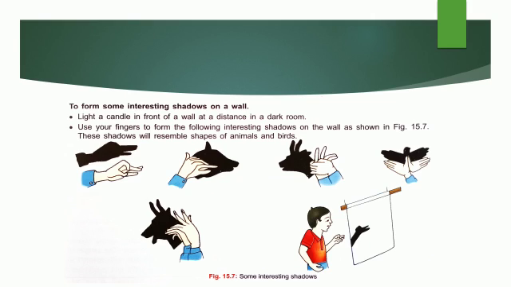Now a very interesting activity for you all, to form some interesting shadows on a wall. For this you require to light a candle in front of a wall at a distance in a dark room. Now use your fingers to form the following interesting shadows on the wall. These shadows will resemble the shapes of the animals and the birds.